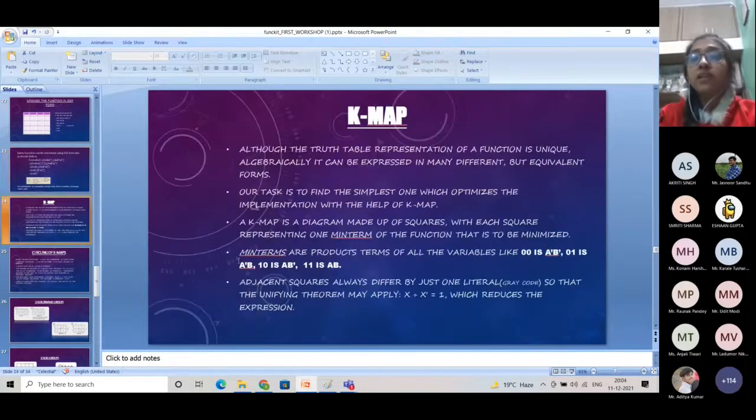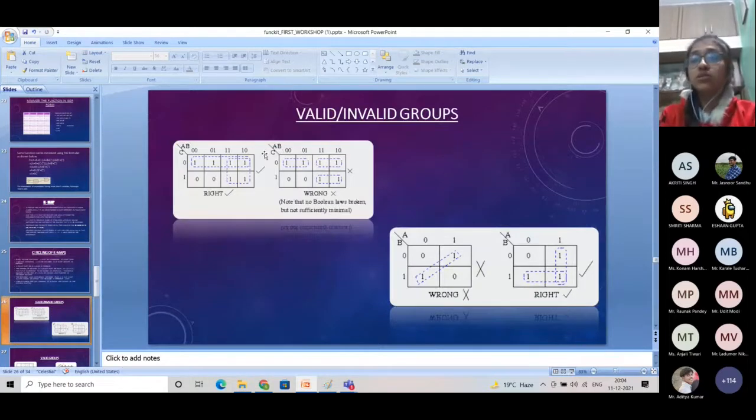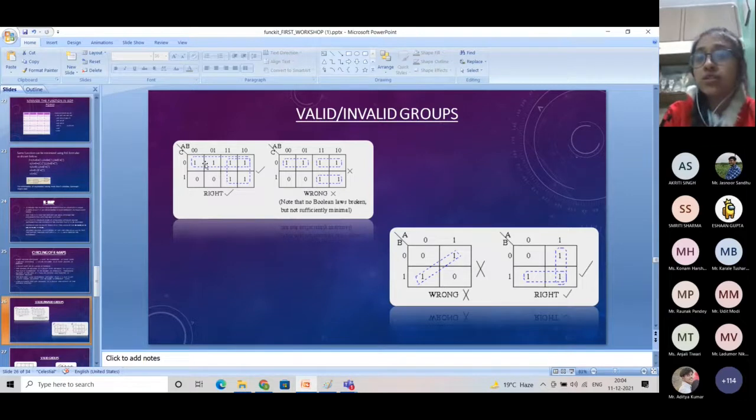Fine. A K-map is a diagram made up of squares, with each square representing one minterm of the function that is to be minimized. For example, you can see here, I'll also show you by drawing myself. In this example, you can see this is a three variable K-map, A, B and C. That's why you know that in a three variable K-map, we have eight outputs. So there are 8 squares. Each square represents one minterm of our K-map.